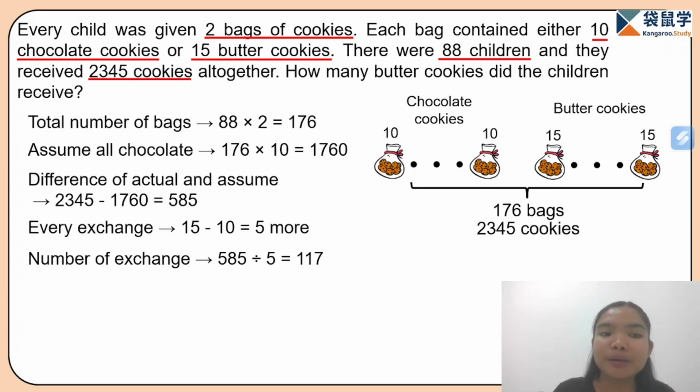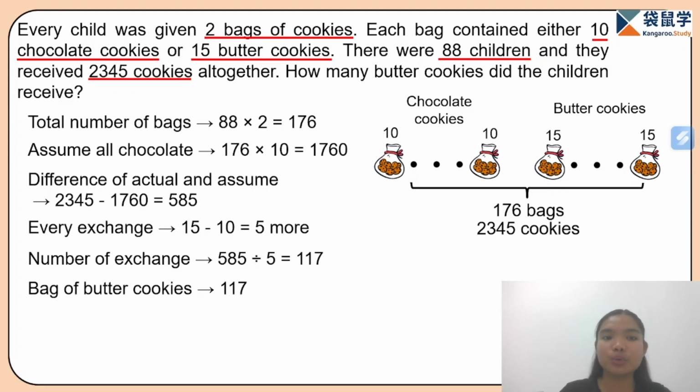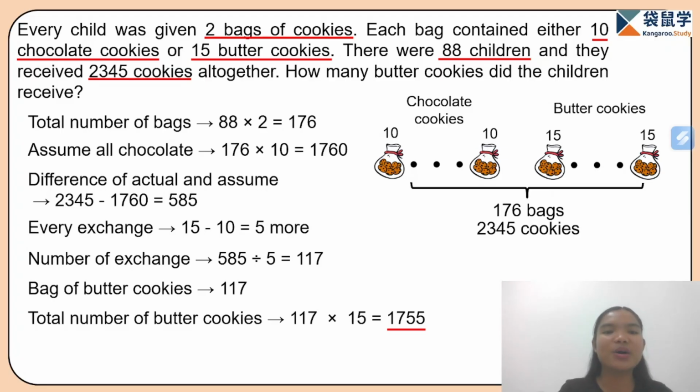So, we need to exchange chocolate to butter bag 117 times. So, how many butter bags are there? There are 117 butter bags. So, how to find the total number of butter cookies? We multiply the number of bags and the number of cookies for each bag. So, we have 117 times 15 is equal to 1,755 butter cookies.